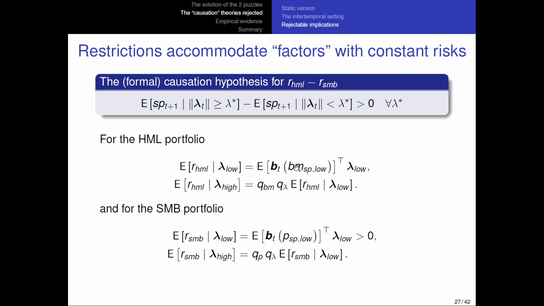And here is why the assumption that the increase in book to market is at least the same as the increase in the price spread is important, because now this QBM needs to be at least the same as QP. So if this is true, then we know that this is going to increase, right? That's basically why I have this extra assumption, in a way that I'm still able to reject the type of theory like Zhang that says that book to market spreads increase in high price of risk states.